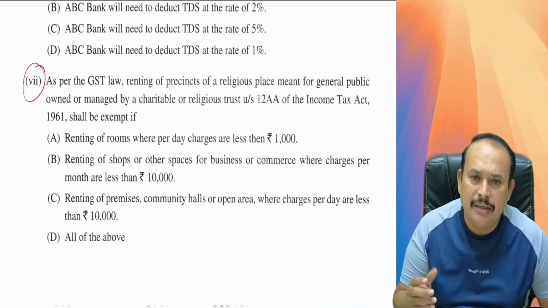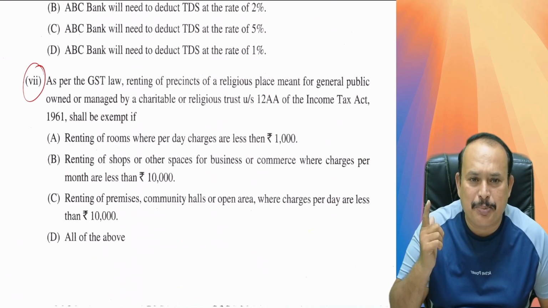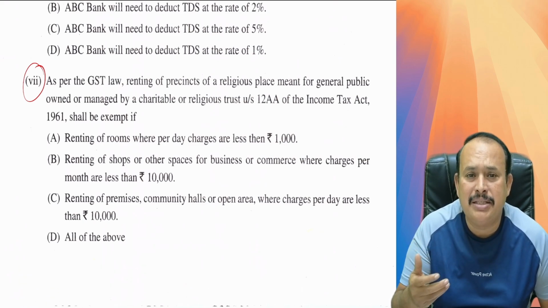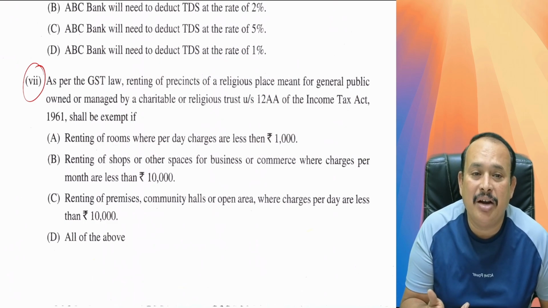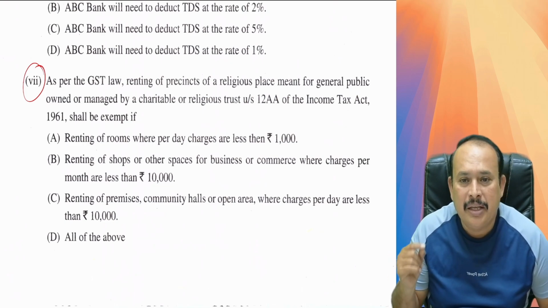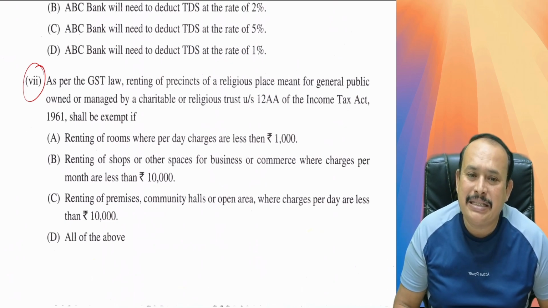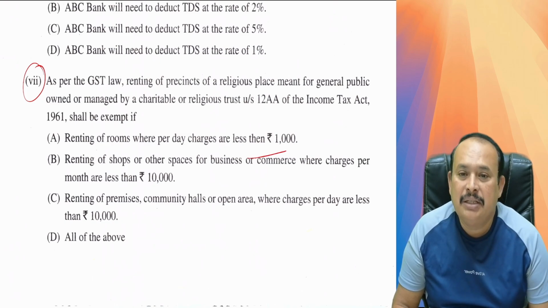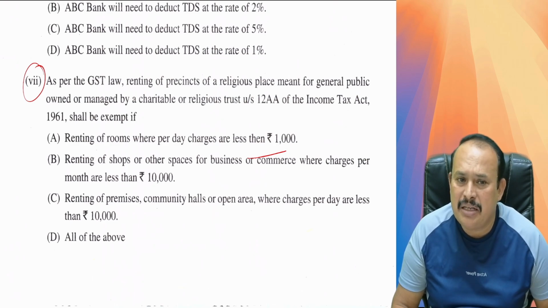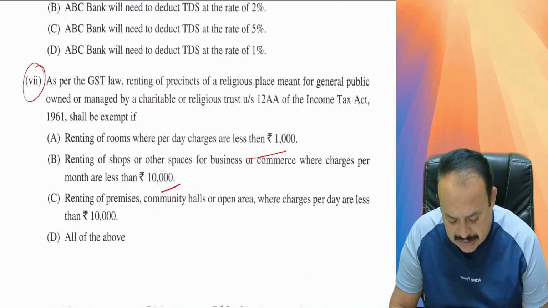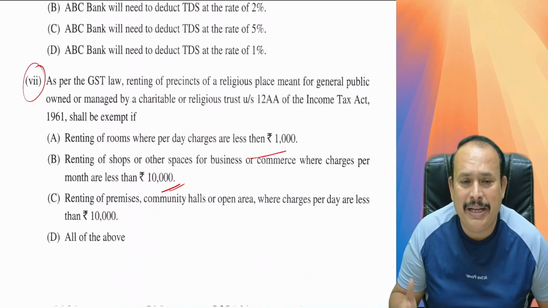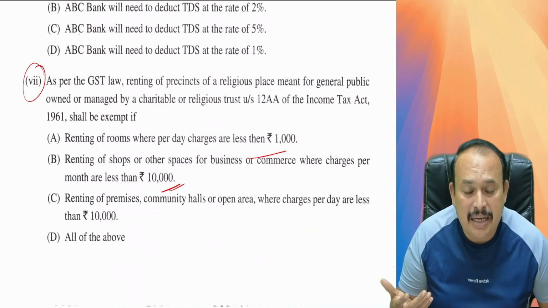Reading here question number 7. As per the GST law, renting of precincts of a religious place meant for general public, owned or managed by a charitable or religious trust under Section 12A of the Income Tax Act 1961 shall be exempt if: A. Renting of rooms where per day charges are less than 1000. B. Renting of shops or other space for business or commerce where charges per month are less than rupees 10,000. C. Renting of premises, community hall or open area where charges per day are less than 10,000.